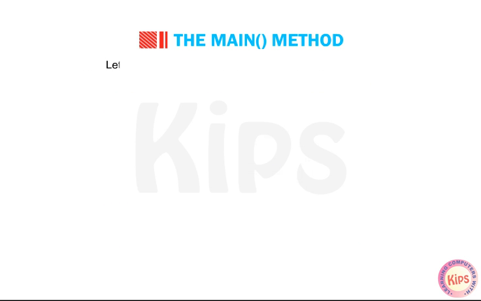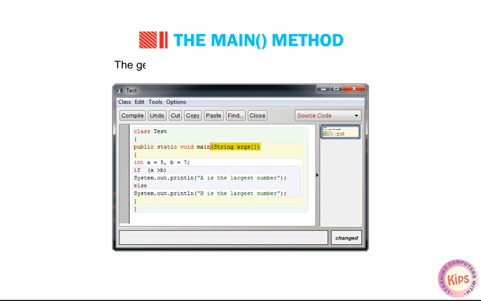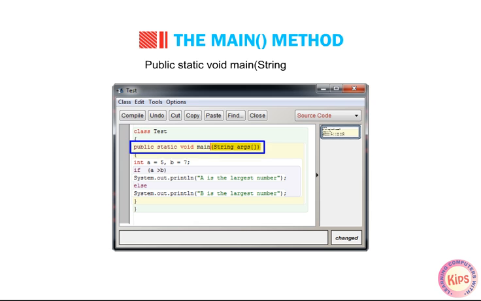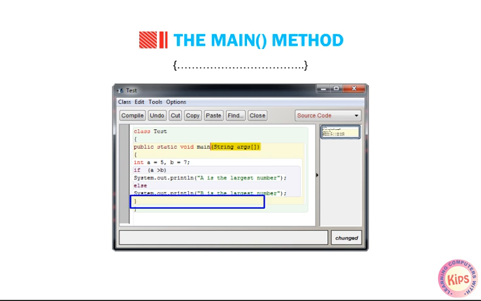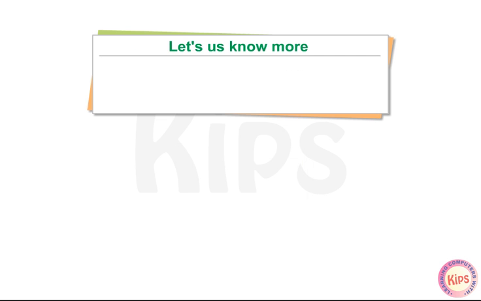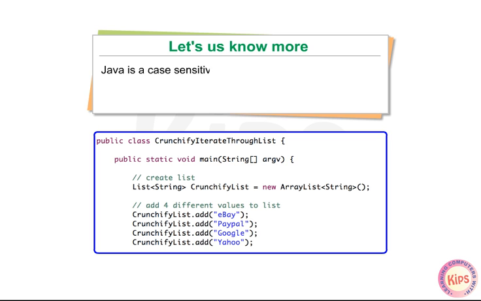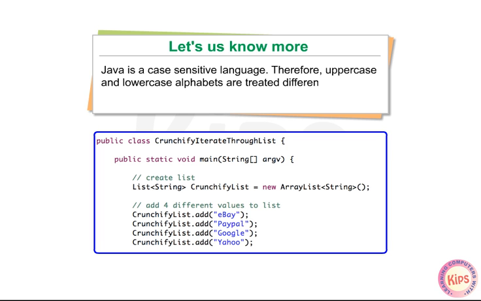Let us learn this technique with the help of an example. The general syntax of writing the main method is public static void main(String[] args) { }. Let us know more. Java is a case-sensitive language, therefore uppercase and lowercase alphabets are treated differently. That means smaller main is not the same as capital main.